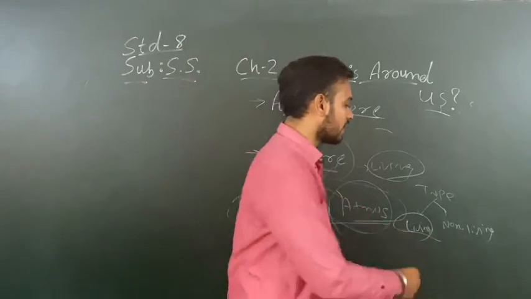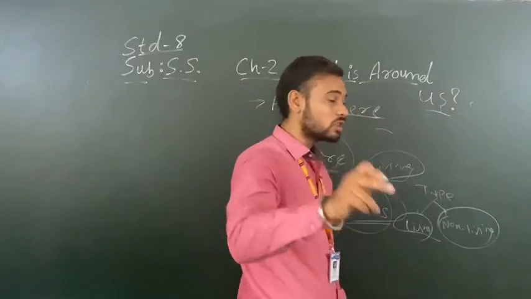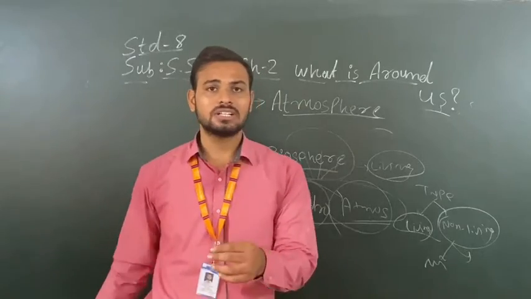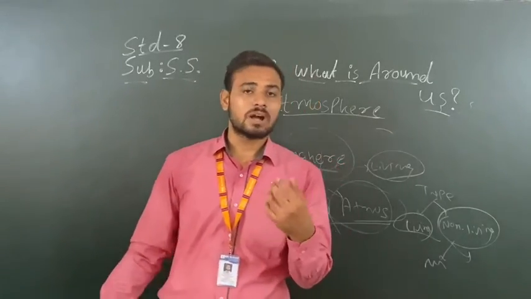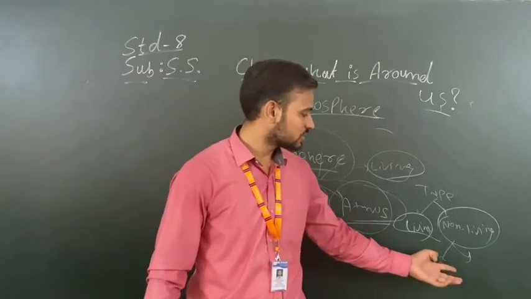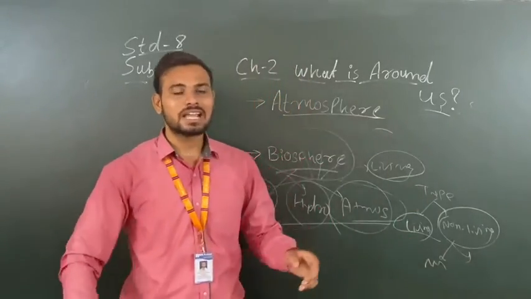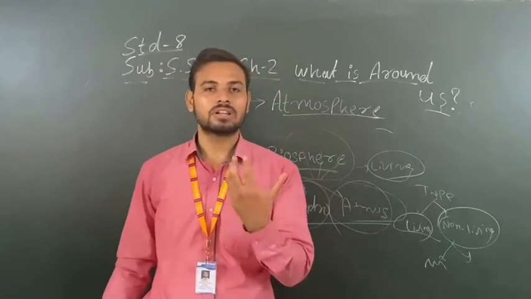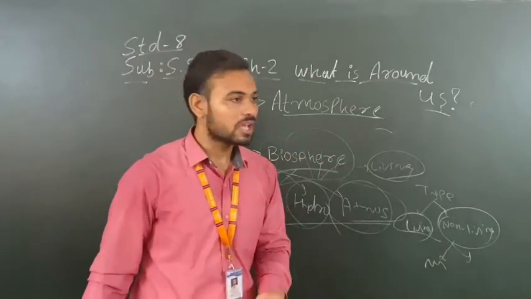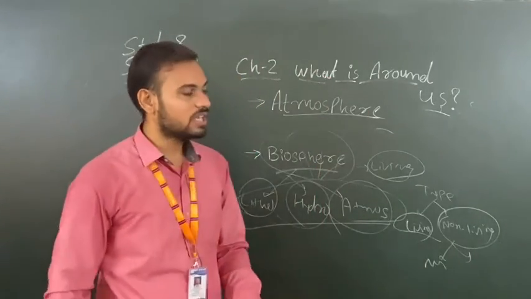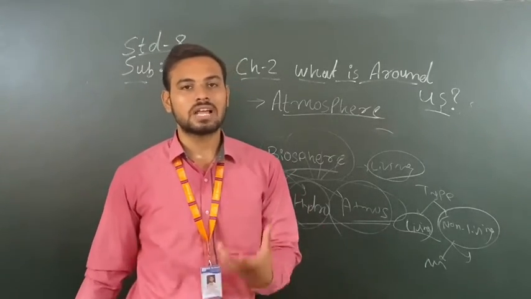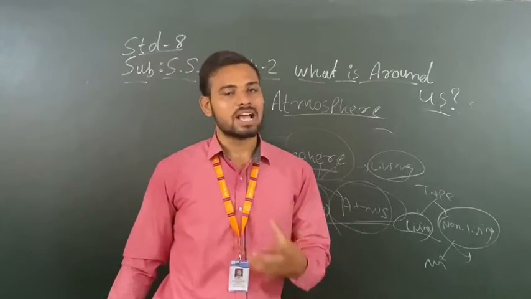In living things we can consider bacteria, microorganisms, animals, then human beings. And in non-living things we can bifurcate into two, natural or human made. In nature, we can say that water, soil, mountains are non-living things. Those are natural non-living things, and whatever we have made, whatever we have created, is considered a man-made non-living thing. So by the combination of these things we can live on the earth, and our earth is the only planet in the solar system which has a biosphere.